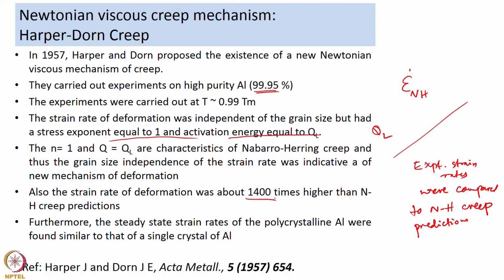Another thing that they also noticed in their study was that the strain rates of deformation of the polycrystalline aluminum they studied were similar to that of a single crystal of aluminum. So, what is the significance of this?